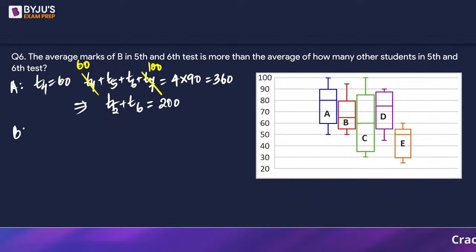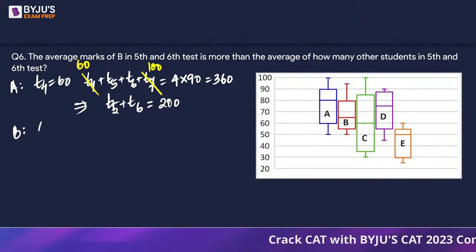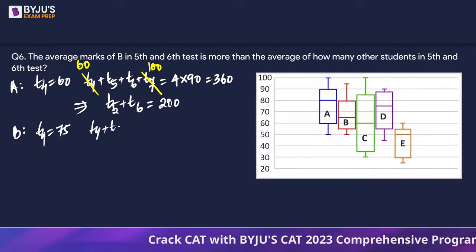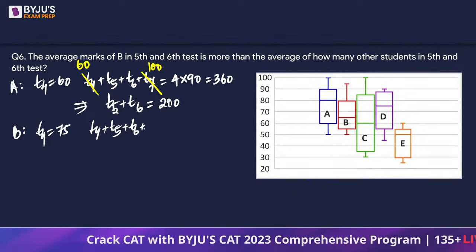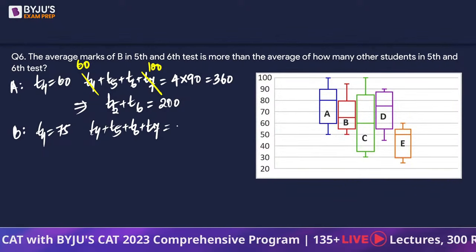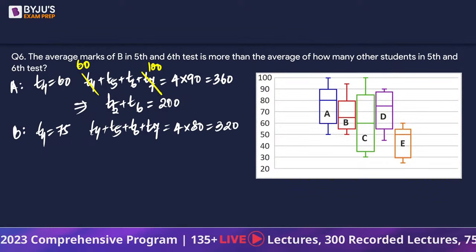ठीक है, तो एक एक करके सबका find out कर लेते हैं. Student B got 75 in T4, 4th test. And it is also given that T4, T5, T6, T7 का जो sum होगा, that is going to be 4 into 80, which is going to be 320.